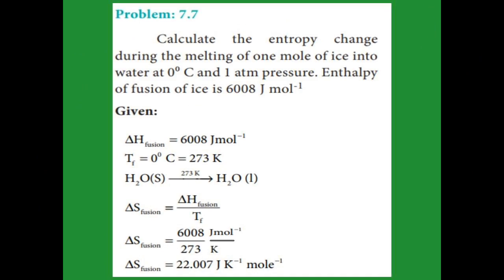Ice at 273 Kelvin changes to water in the liquid state. 273 Kelvin means 0 degrees Celsius. This is given in the problem, and the enthalpy of fusion of ice is also given as 6008 joule per mole. Now we have to find the entropy change. The entropy change of fusion is equal to the enthalpy change of fusion divided by TF. TF means freezing point. The freezing point is 273 Kelvin, and delta H is 6008. That 6008 divided by 273 gives 22.007 joule per Kelvin per mole.